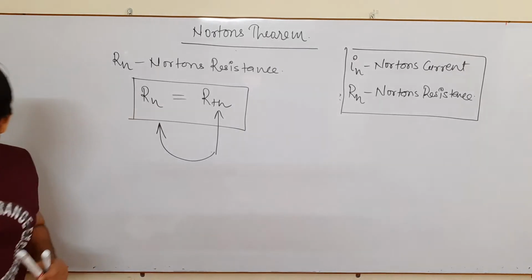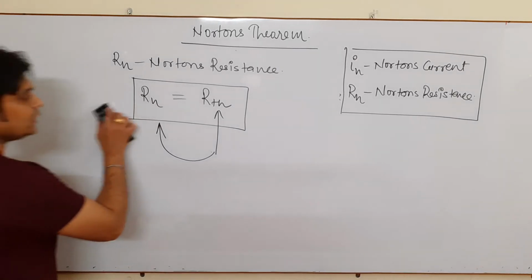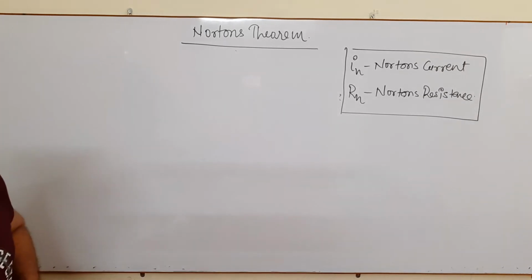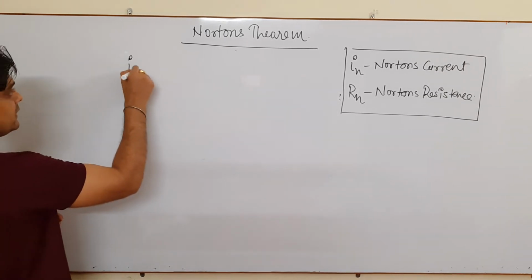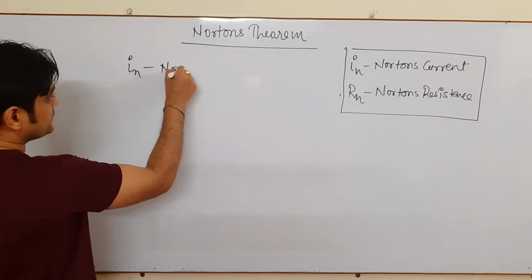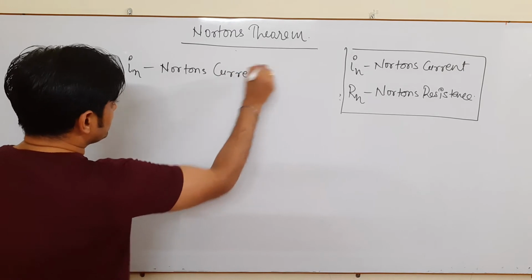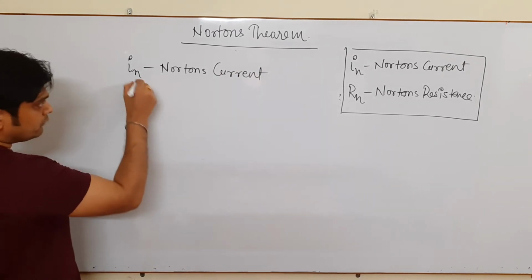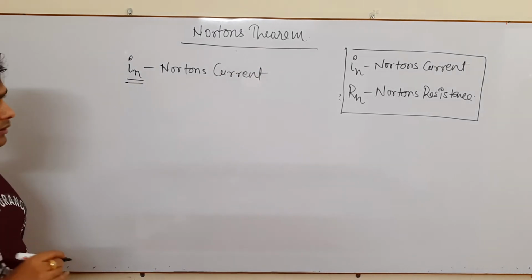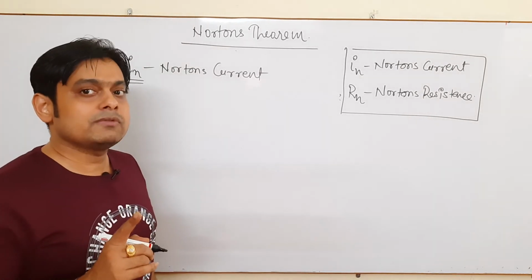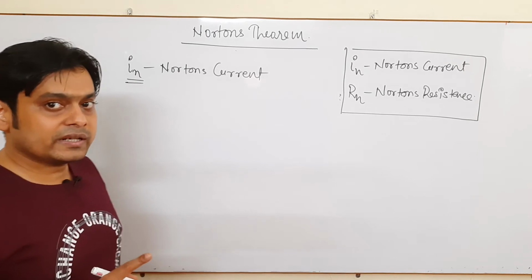Now we talk about Norton's current, that is IN. So how do we find IN? Now it is important because there we have to find the Thevenin's voltage VTH, which we call VOC, that is open circuit voltage.